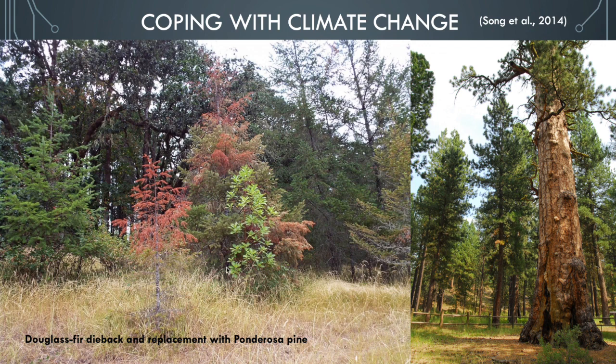So in this study, they basically looked at ponderosa pine, which is a southern pine species, and the hypothesis was that there would be bulk nutrient transport, photosynthetic carbon flow and stored carbon that would be transferred to the ponderosa pine from the Douglas fir.